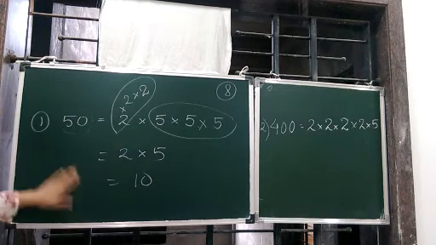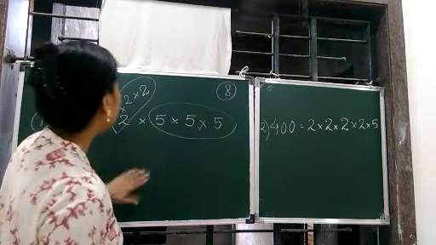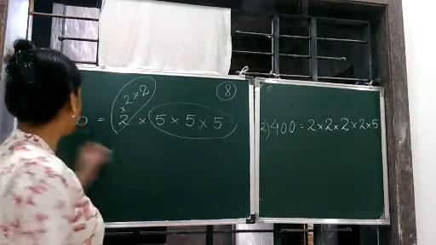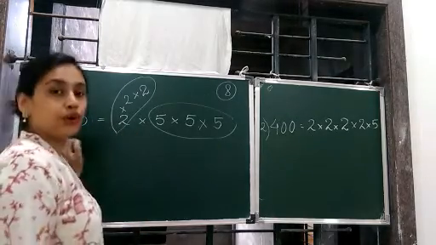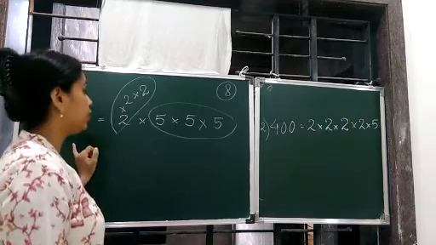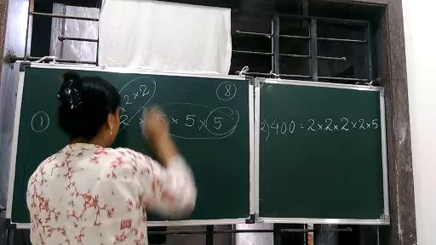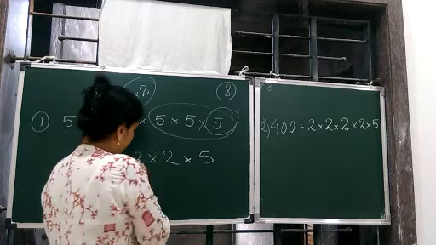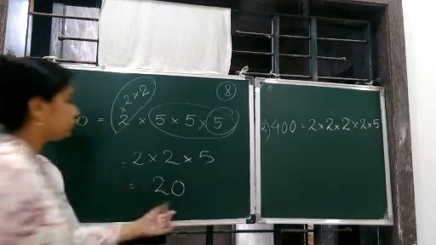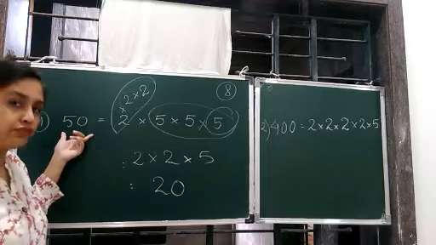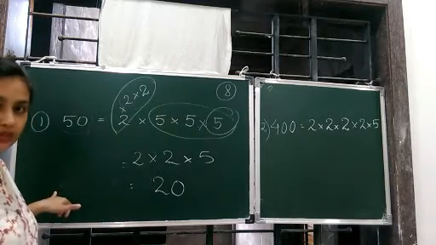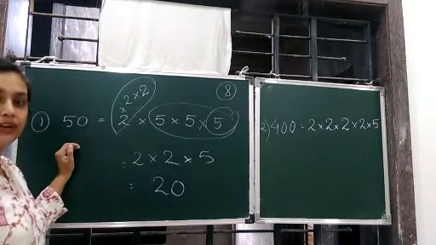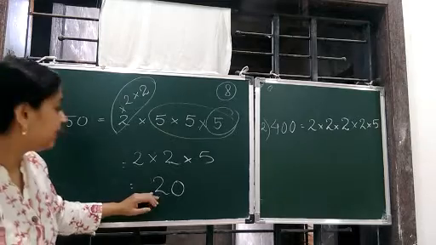Clear? So, what is the minimum natural number that you can multiply to 50 to get a perfect cube? It's a 5 and two 2s. That is, 2 twos are 4, 4 fives are 20. So 20 should be multiplied to 50. Now if you multiply 20 and 50, you will get 1000 only, which we did just now. Correct? So the minimum number to be multiplied to 50 to make it a perfect cube is 20.